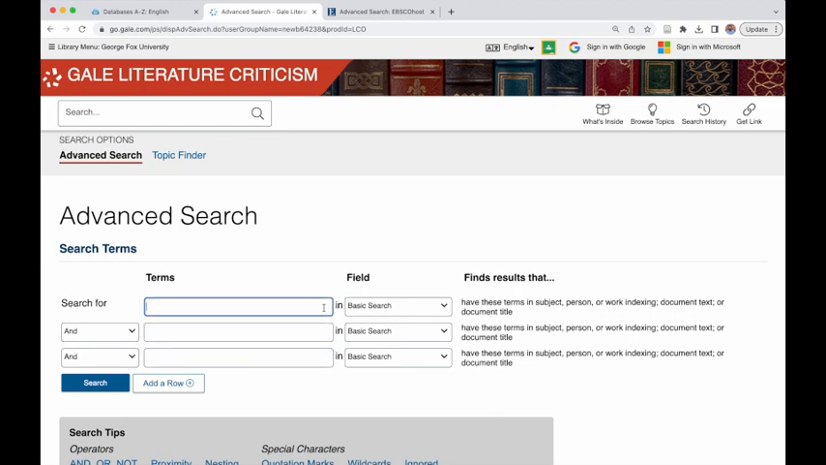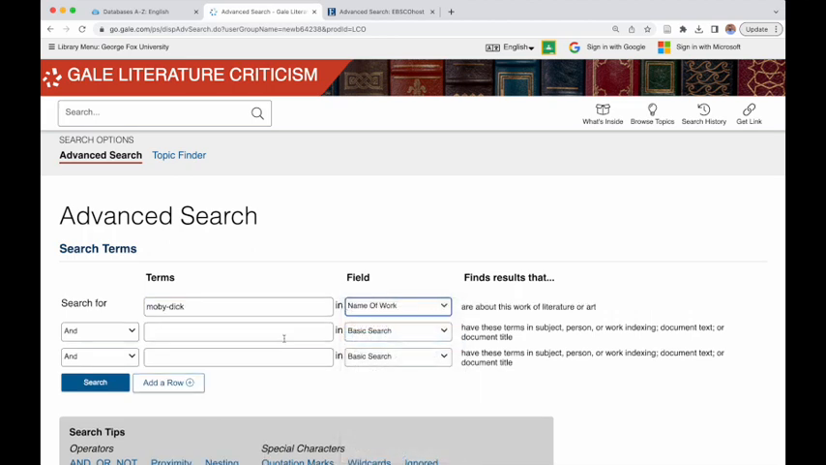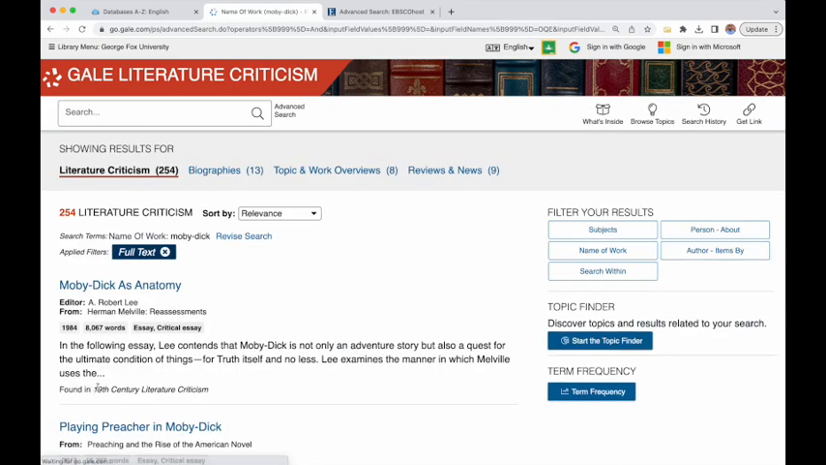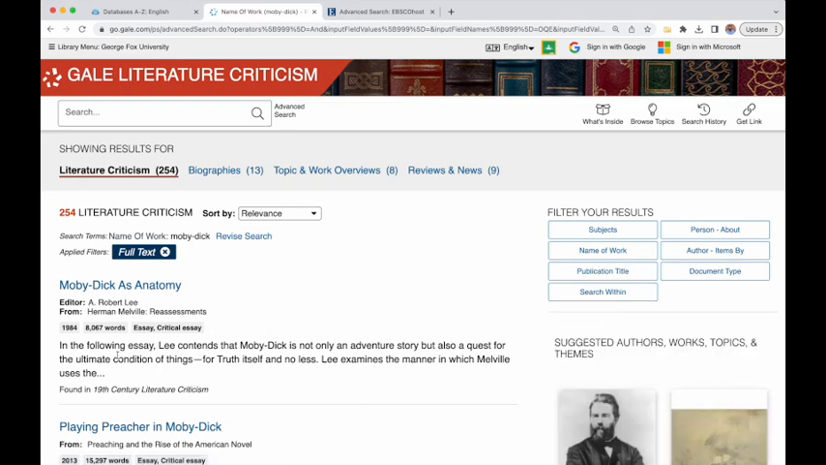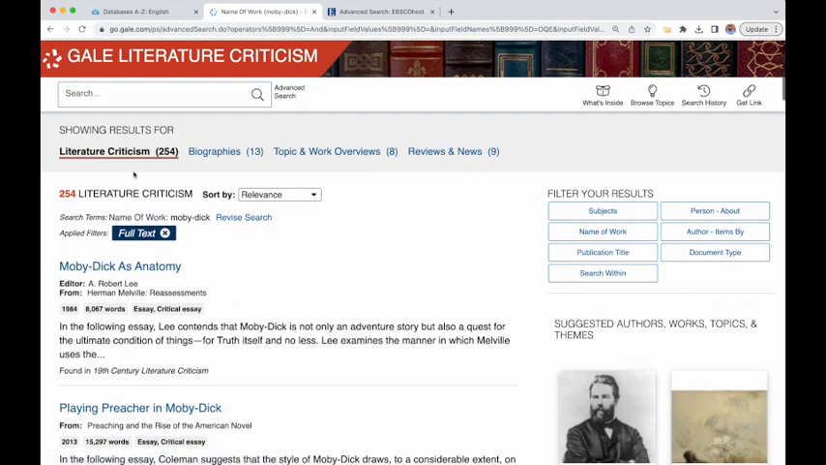So when you do a basic search, just know that it can be a bit of a risk. But let's go ahead and type in Moby Dick. And we're going to say that that is the name of the work. And we're just going to look for anything related to Moby Dick. You get 254 in criticism. You get 13 that come up in biographies, 8 in topic and work overviews, some news. The further you go over here, these get less scholarly and more informational.